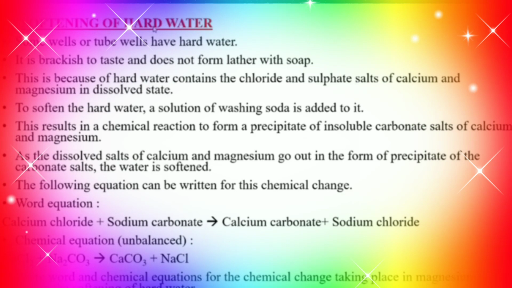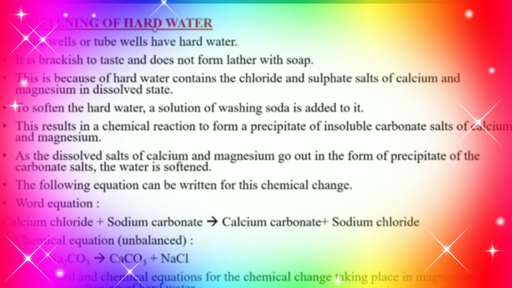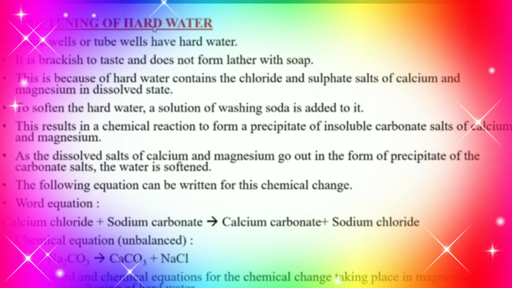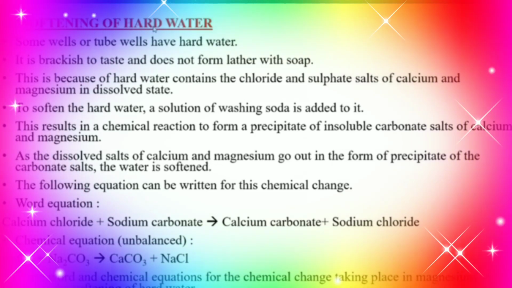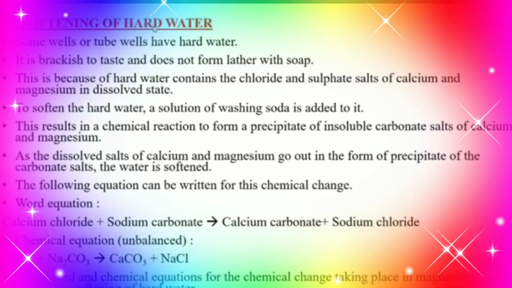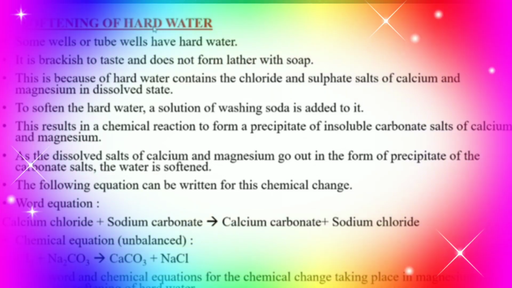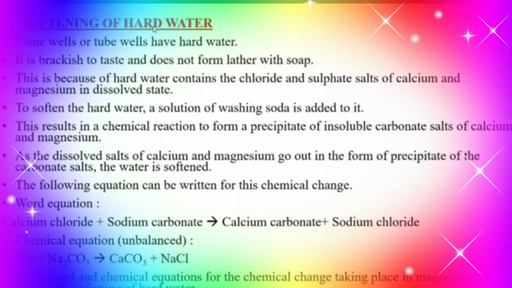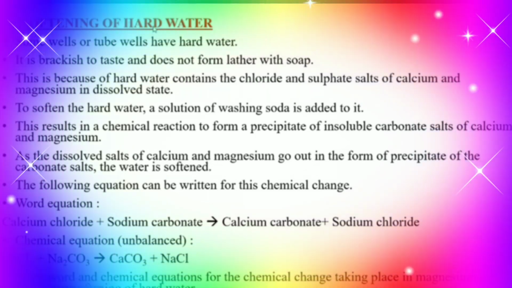And the last one is softening of hard water. Some wells or tube wells have hard water. Students, you might have seen this. If brackish to taste, it does not form lather with soap. This is because hard water contains the chloride and sulfate salts of calcium and magnesium in dissolved state. To soften the hard water, a solution of washing soda is added to it. This results in a chemical reaction to form a precipitate of insoluble carbonate salts of calcium and magnesium.